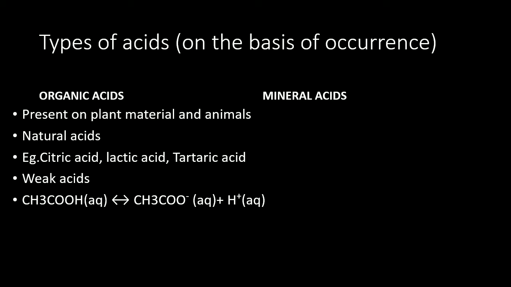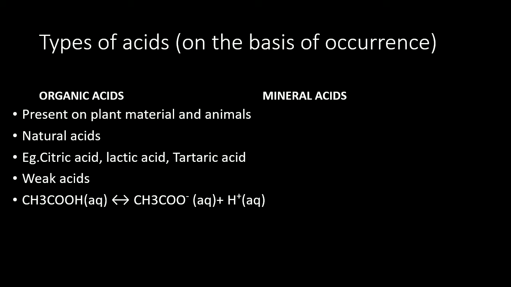On dissolving in water, they don't get completely ionized or dissociated, so they give only a small amount of H plus ions. Because of this property, these acids are weak in nature. That's why these acids are not harmful for our consumption, and we can consume those products which contain these acids in them.